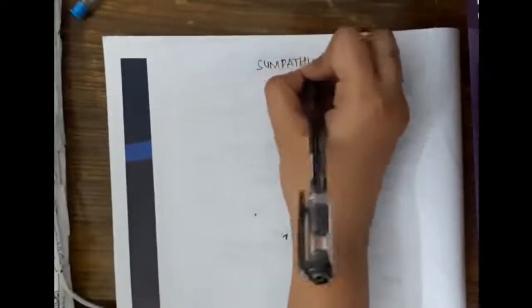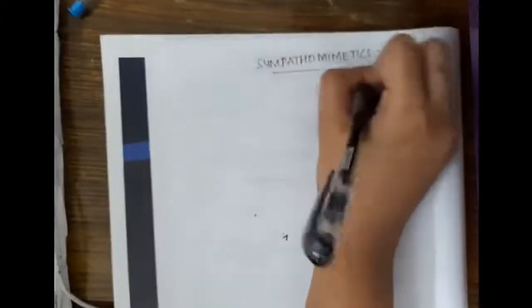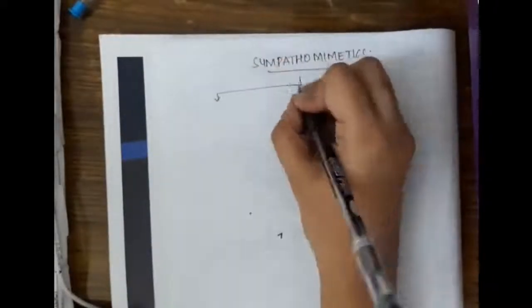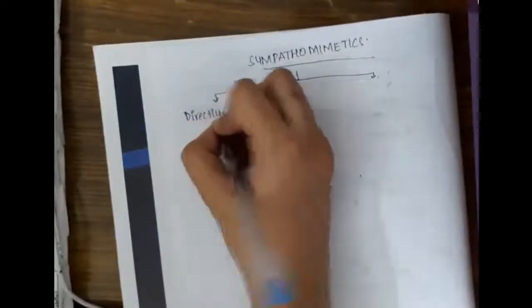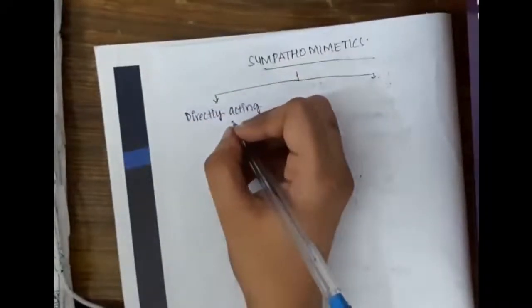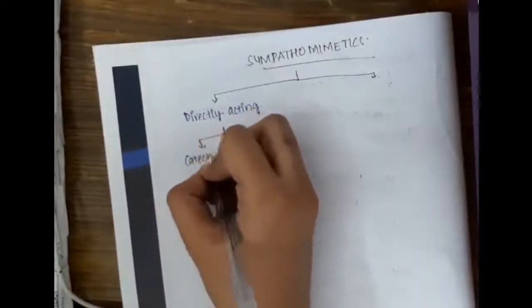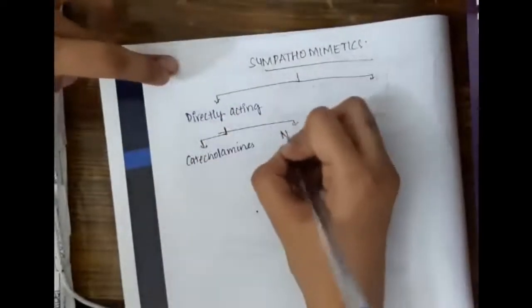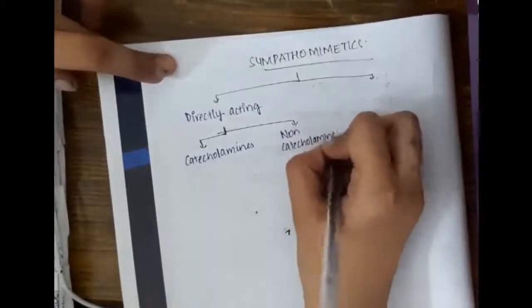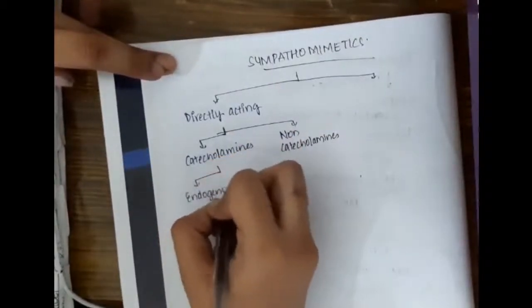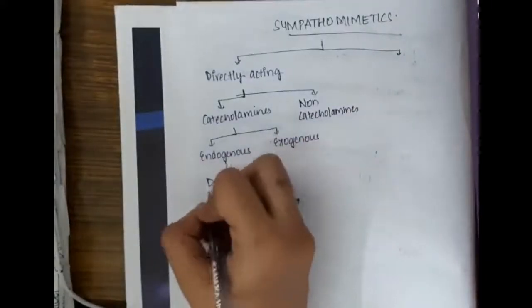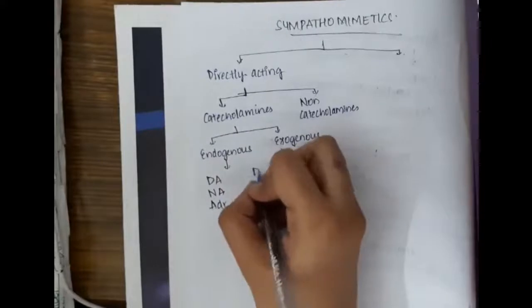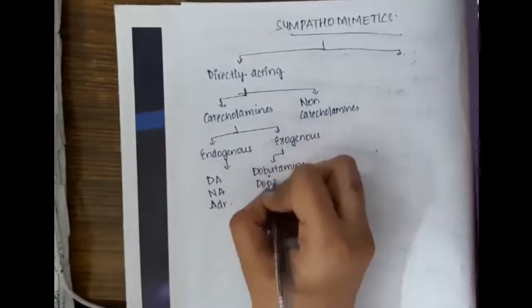Sympathomimetics. First we will see the classification and all the drugs which come under sympathomimetics. Sympathomimetics are divided into two types. One, directly acting sympathomimetics, which are catecholamines and non-catecholamines. The catecholamines are of two types, endogenous and exogenous. Endogenous catecholamines are noradrenaline, dopamine and adrenaline.